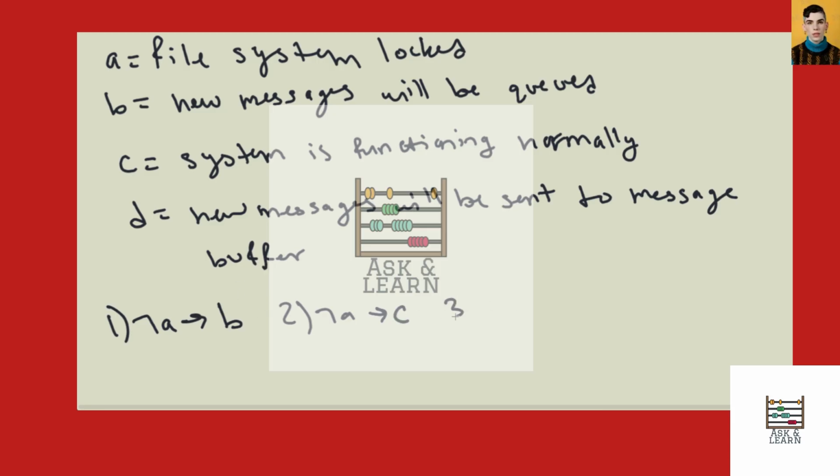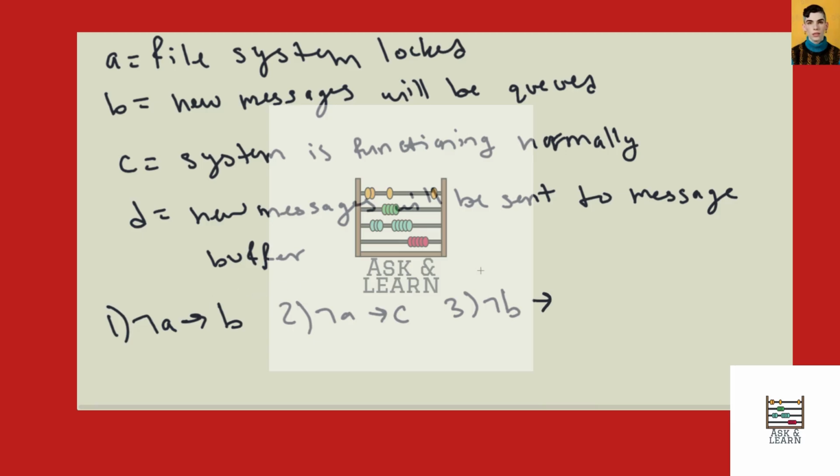And then our next sentence says, if new messages are not queued, so now we have not B, then they will be sent to the message buffer.